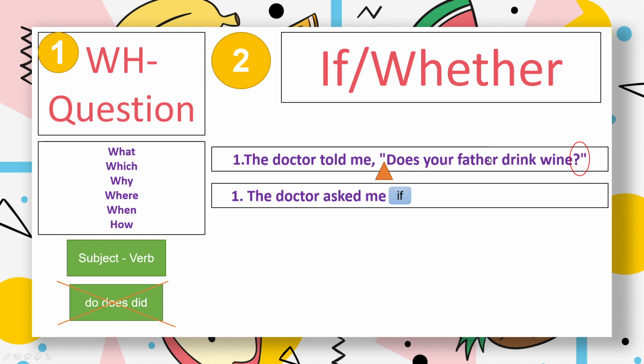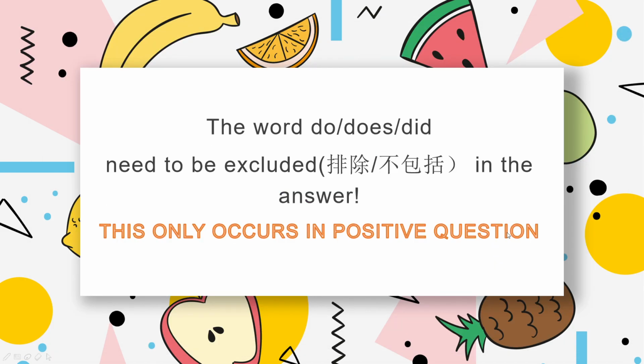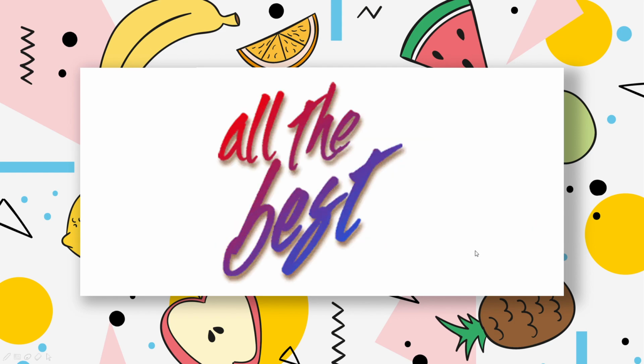Does your father drink wine? Here you need to reverse the sequence. So your father becomes my father. And then does drink becomes drank wine, because it changes from simple present to simple past. So that's all. Just remember that for this type of question, you need to exclude the words do, does, did in your answer, and this only occurs in positive questions. That's all, all the best.